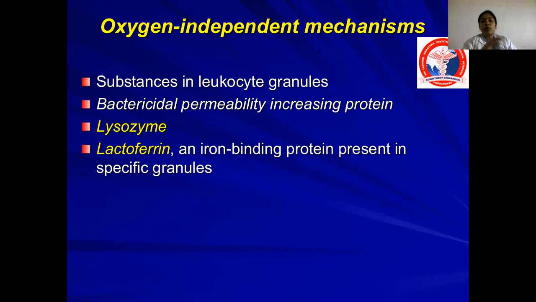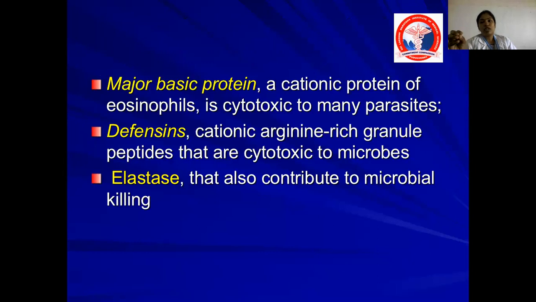So now we have dealt with the oxygen dependent mechanism. Now we are dealing with the oxygen independent mechanism. What are the oxygen independent mechanisms? There are certain substances in the leukocyte granules which help in killing of microorganisms, and there is another protein called bactericidal permeability increasing protein that also helps in killing microorganisms. Lysozyme and lactoferrin, an iron binding protein, are present in specific granules. And the most important protein is major basic protein.